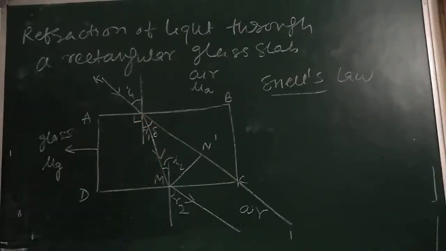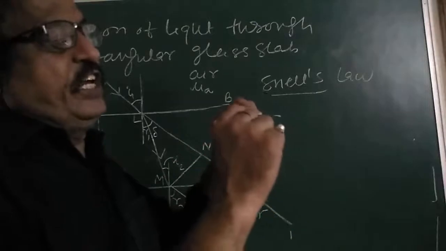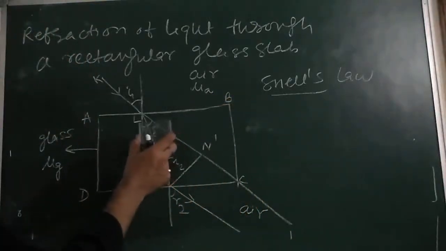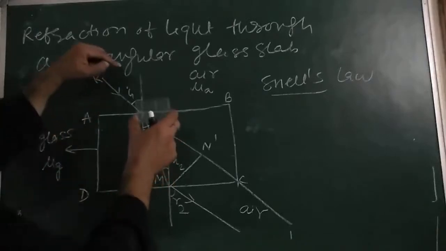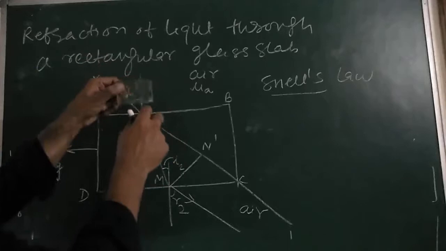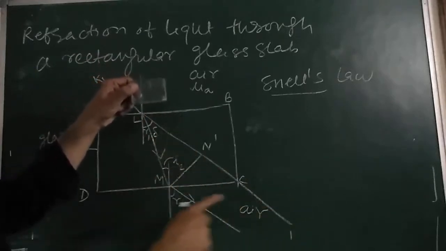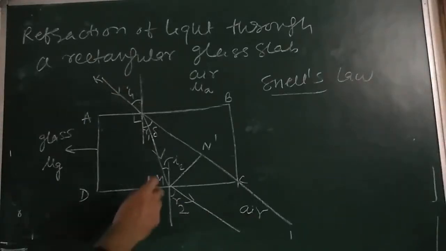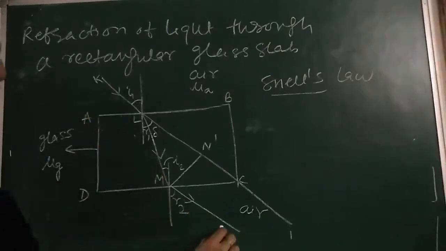The thickness, here you can see this is our slab and this is the thickness. It is put like this, in this manner. The incident ray is coming from here. It goes from this medium and emerges out. This is the ray. Dear children, suppose it is going along K, L, M and this is N.